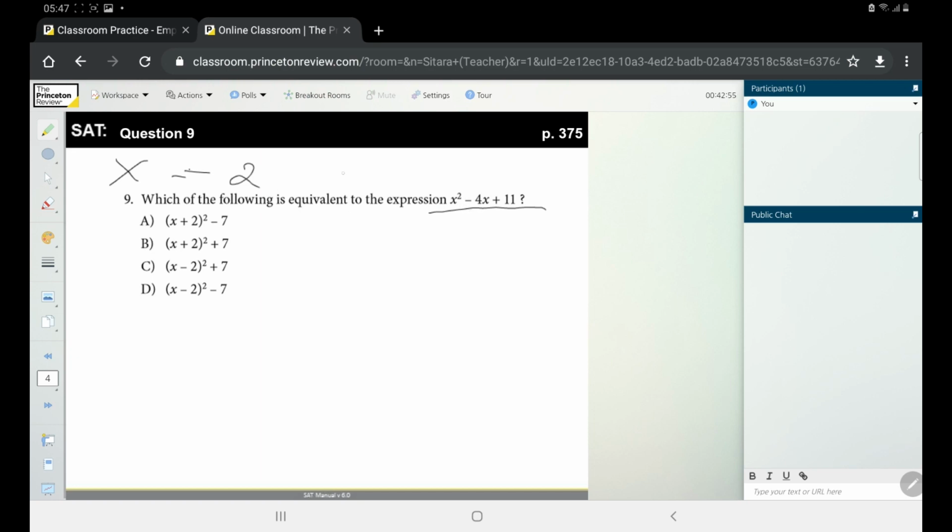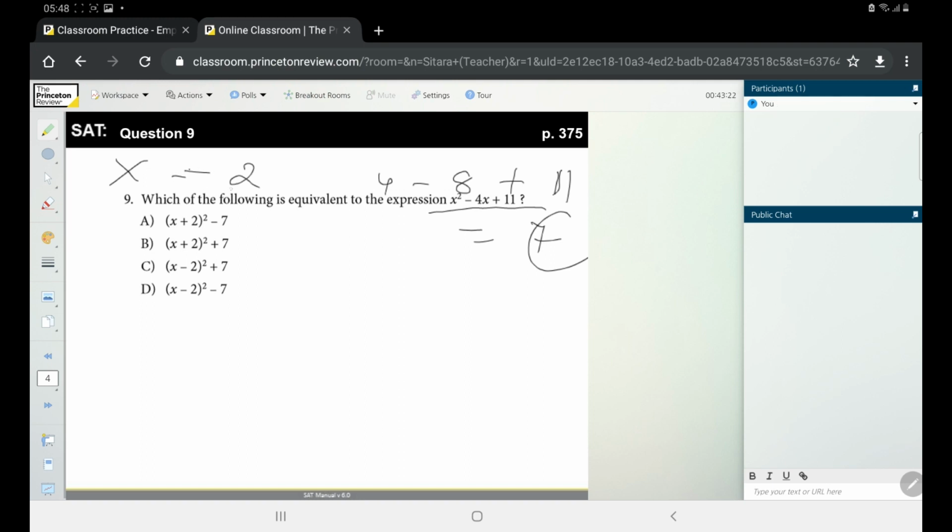So 2 squared will be 4, minus 4 times 2, which is 8, plus 11. Let's see what that equals: 4 minus 8 is minus 4, plus 11 will be 7. So 7 here will be our target value.